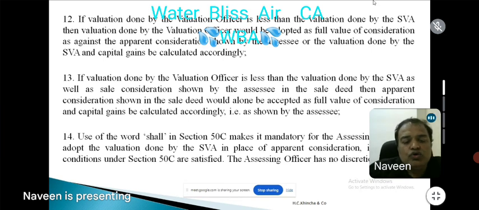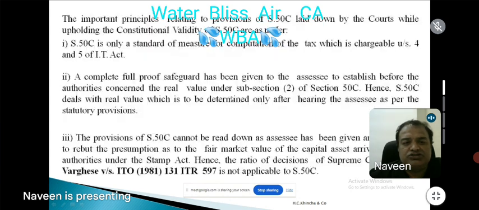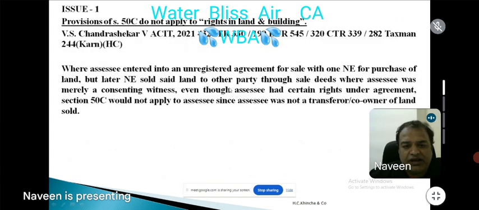Use of the word "shall" in 50C makes it mandatory for the AO to adopt the valuation done by SVA in place of apparent consideration if the necessary conditions under 50C are satisfied. The Assessing Officer has no discretion. Now, on constitutional validity, you already know the Madras High Court in Palaniswamy and others, and the Bombay High Court in Bhatia Nagar, have upheld the constitutional validity of 50C.